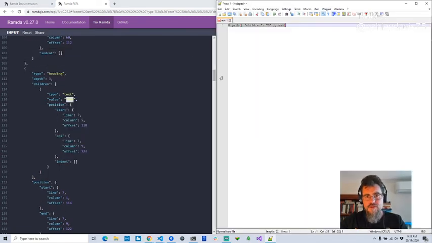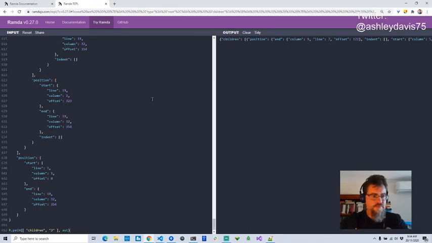Maybe that's the fourth child. But anyway, to check this, let's drill down to the children of that, and then to the value. If I'm correct, this is going to return the text from here, but I could be targeting the wrong child.